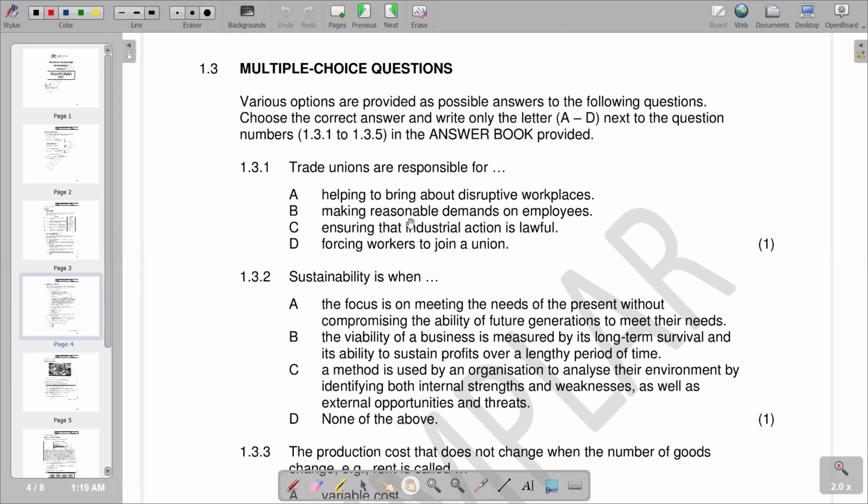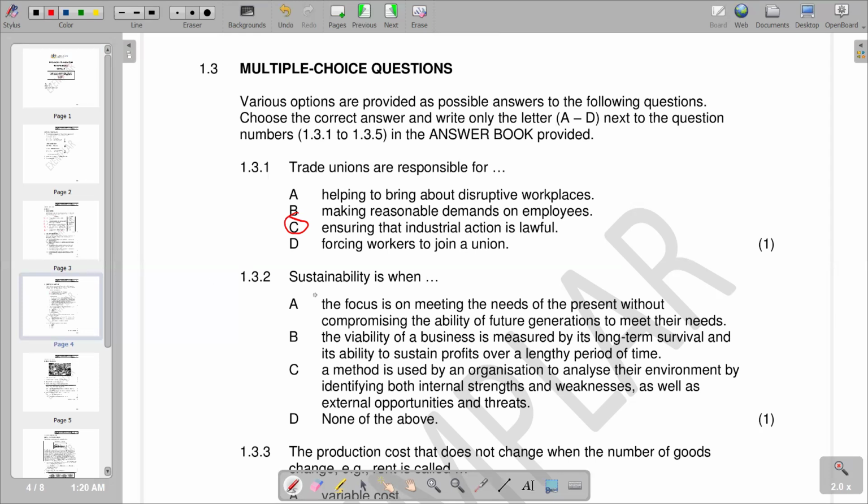Making reasonable demands on employees, that is our B. And we go to the next one, ensuring that industrial action is lawful and then forcing workers to join a union. So according to the responses given there, it ensures that industrial action is lawful, which is our C. So C becomes the correct response that we have.